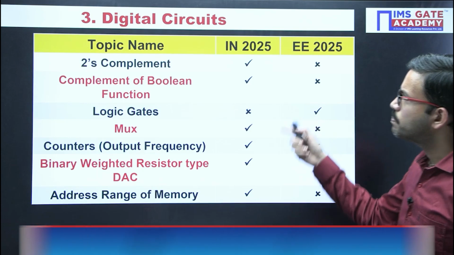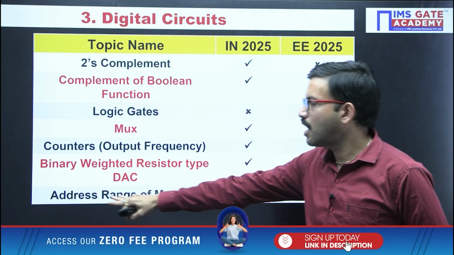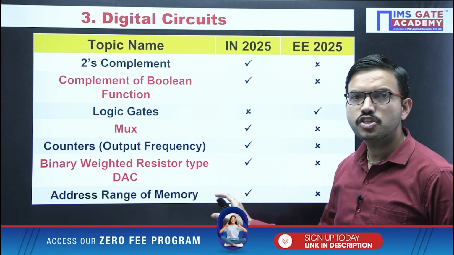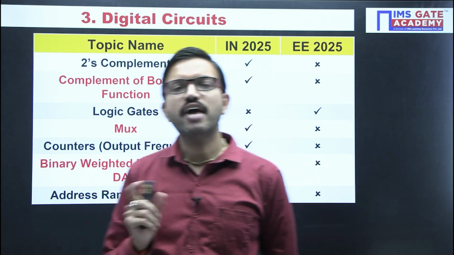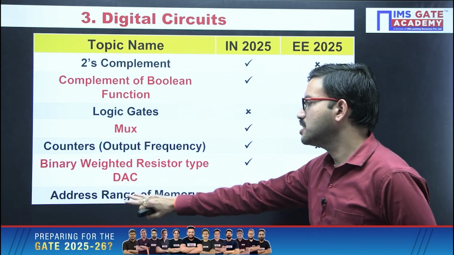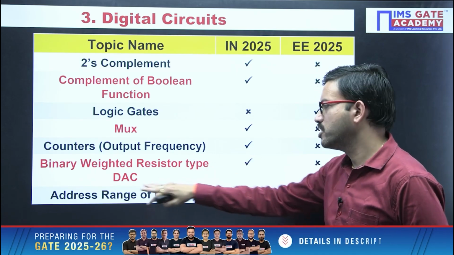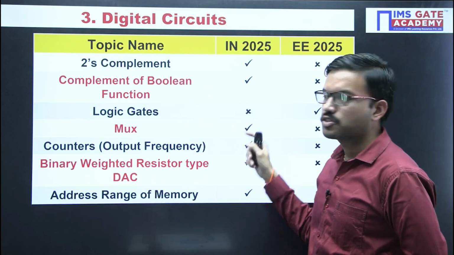Now these are the topics related to questions asked in digital circuits. The last topic you can ignore, because the address range of memory question was asked in the instrumentation paper, since in instrumentation we have a few microprocessor and microcontroller related topics. But in EC and electrical we don't have microprocessor, so you can ignore this part. The remaining topics you can go through.